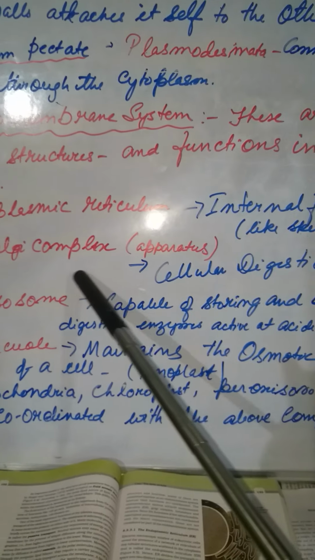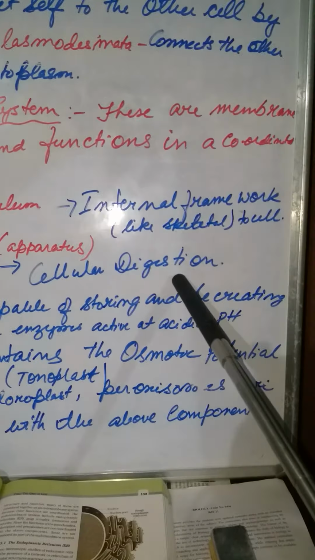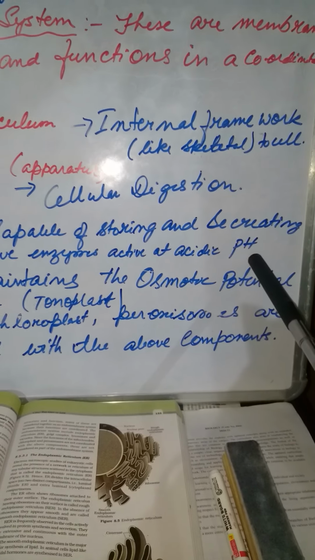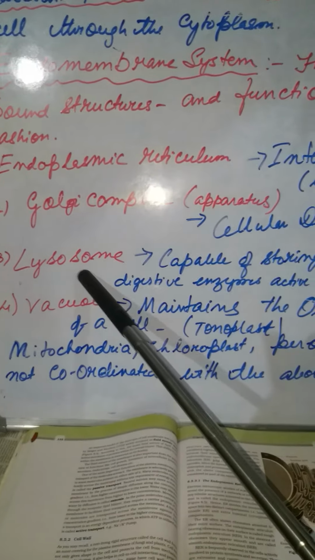Okay, now Golgi apparatus. What is the function of the Golgi apparatus? Golgi apparatus is primarily responsible for cellular digestion. And here lysosome. And what are lysosomes? Lysosomes are capable of secreting digestive enzymes and they are active at active pH. That means when cellular digestion is there, the lysosomes secrete the digestive enzymes. Okay, so when they secrete the digestive enzymes, they are active when the pH is high.